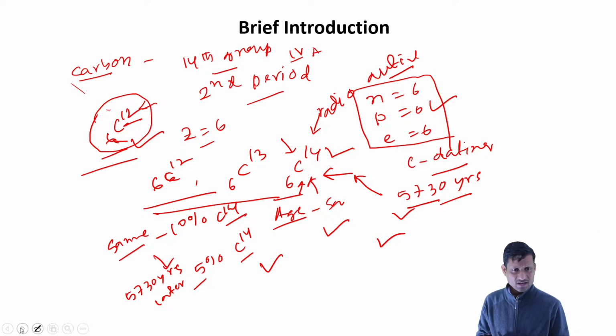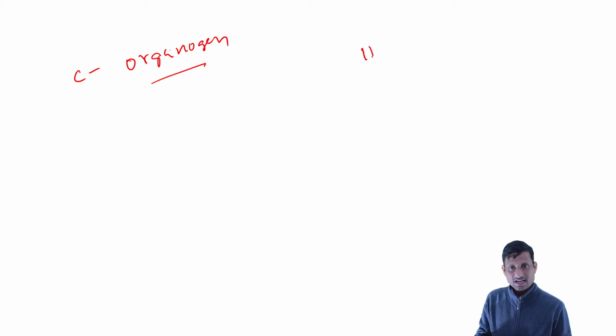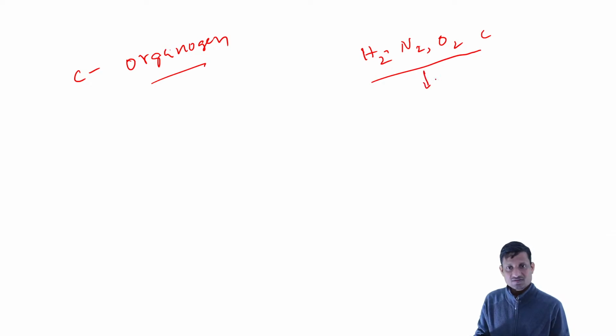At the same time, carbon is also called an organogen. What is that? There are a few elements: hydrogen, nitrogen, oxygen, and carbon. These are the essential elements. It is believed that life started with these elements. Scientists were able to synthesize protein molecules.